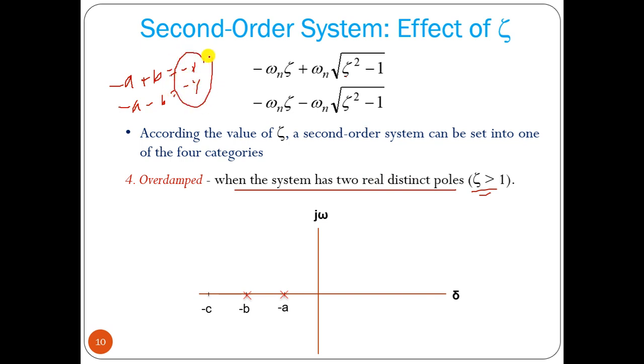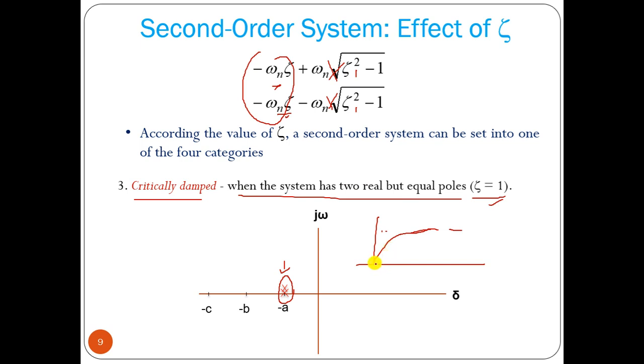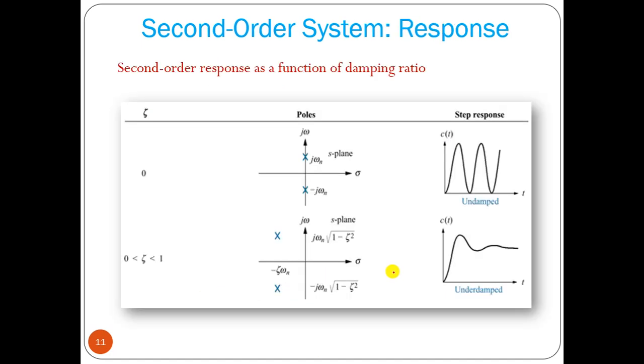So the two roots are different, real roots but with different values. For that kind of system, it is called overdamped. Overdamped means there is no oscillation. It will reach the steady state or constant value after a longer time as compared to the critically damped system. Now that we can show in this particular plot.